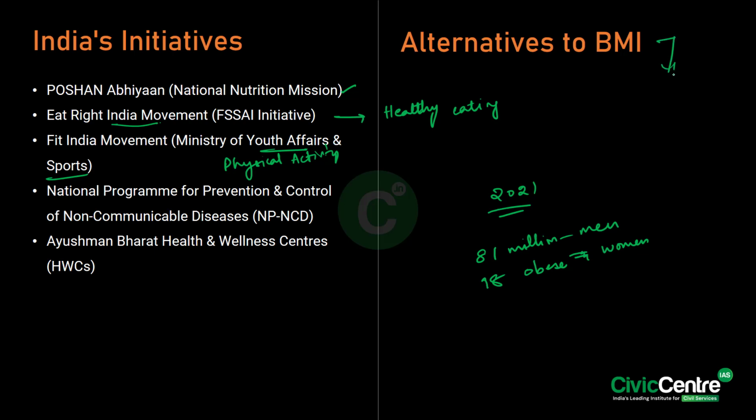But why do we need alternatives? Because the BMI does not differentiate between the muscle mass and the fat. So the alternative measurements can be waist circumference, which will act as a better indicator for abdominal obesity, and waist to hip ratio, which will predict the risk of cardiovascular diseases.